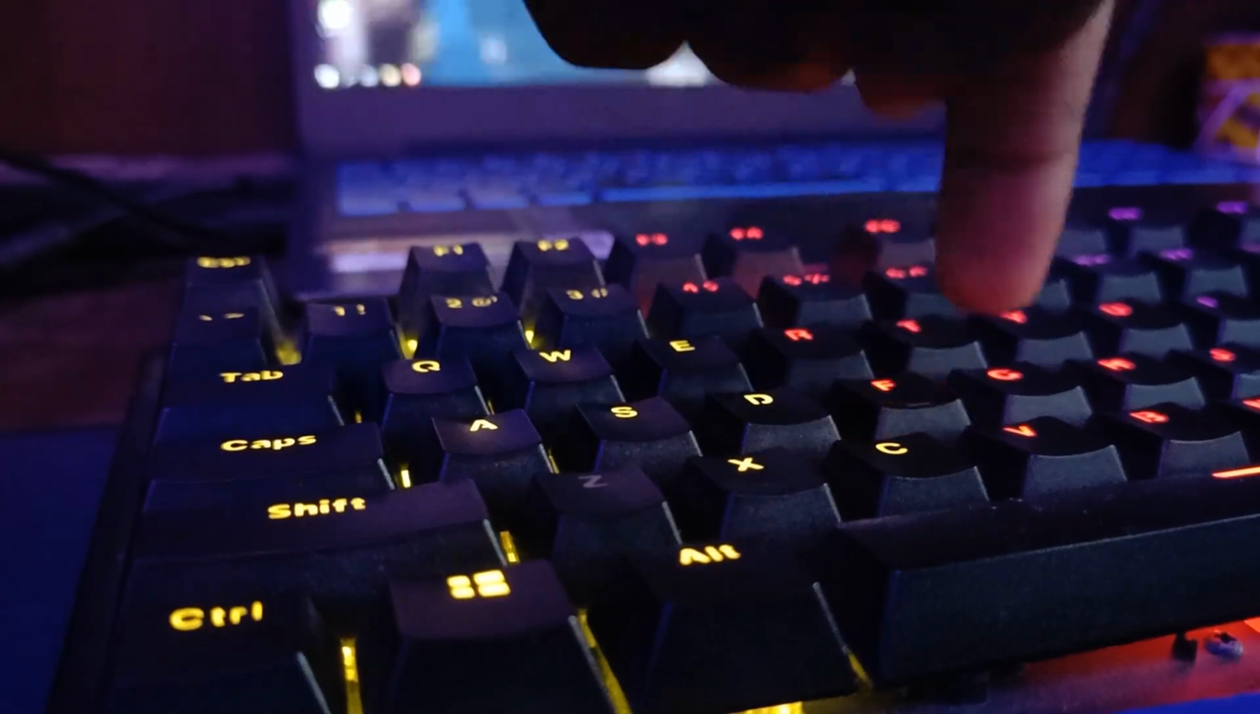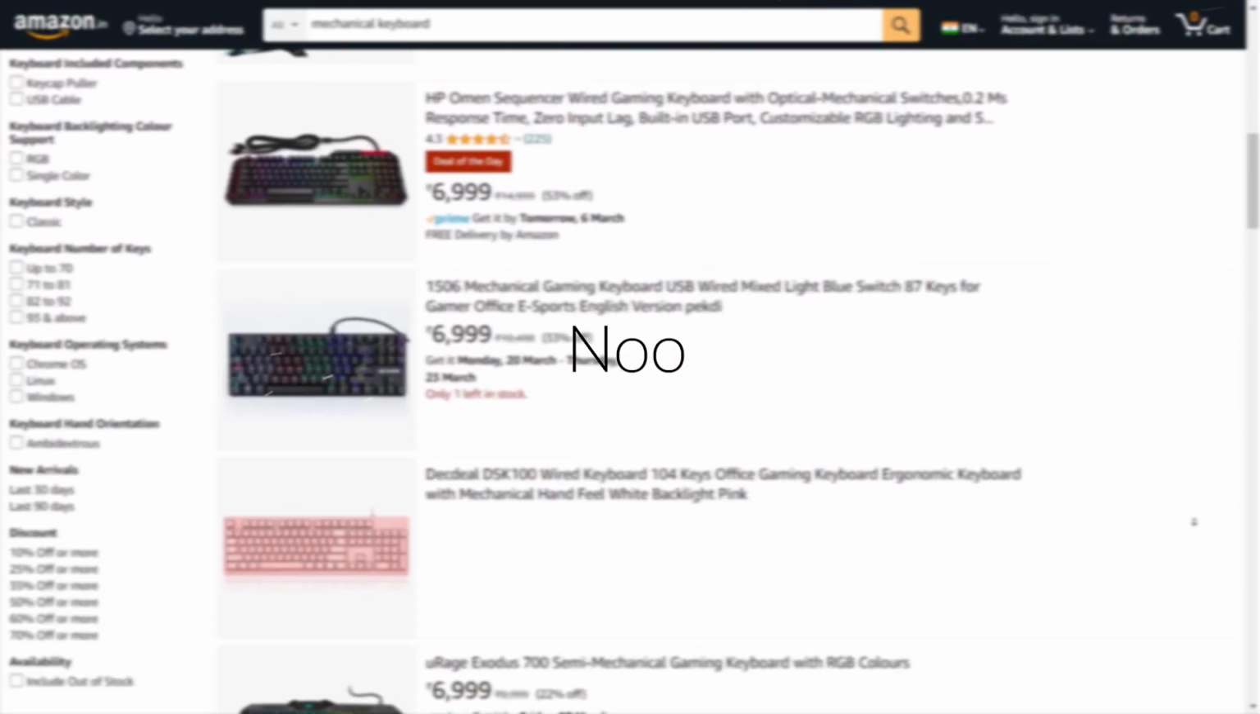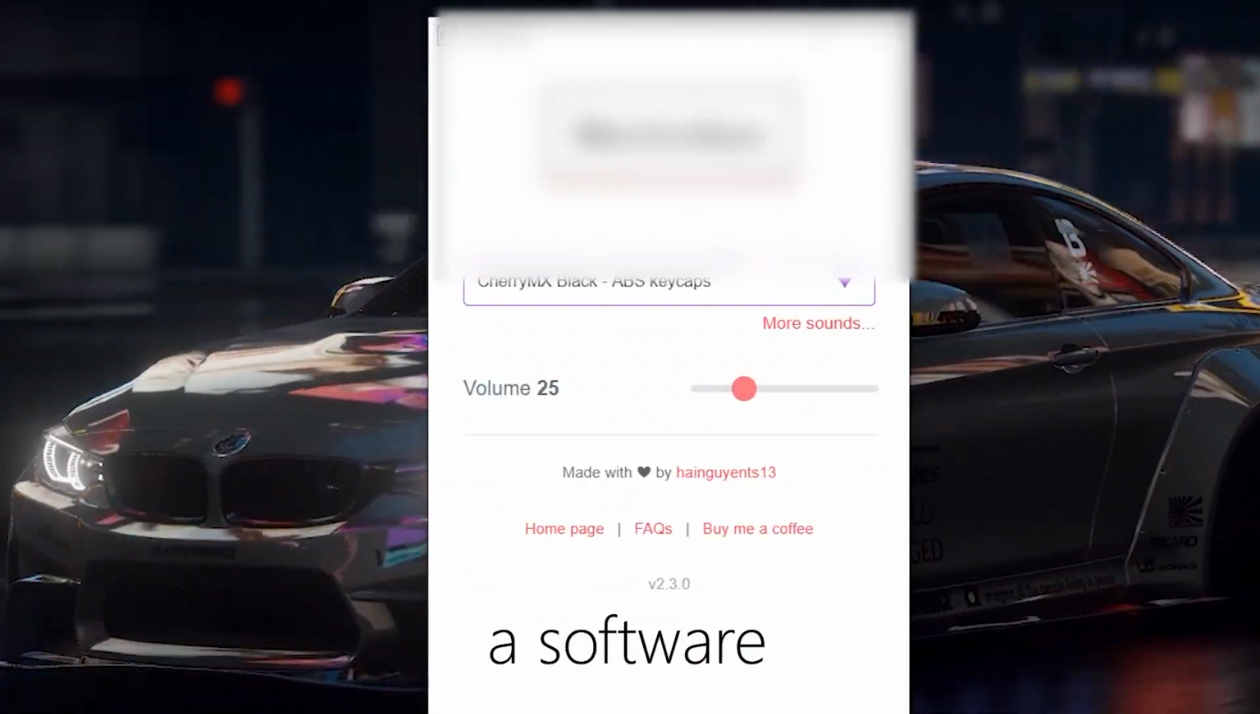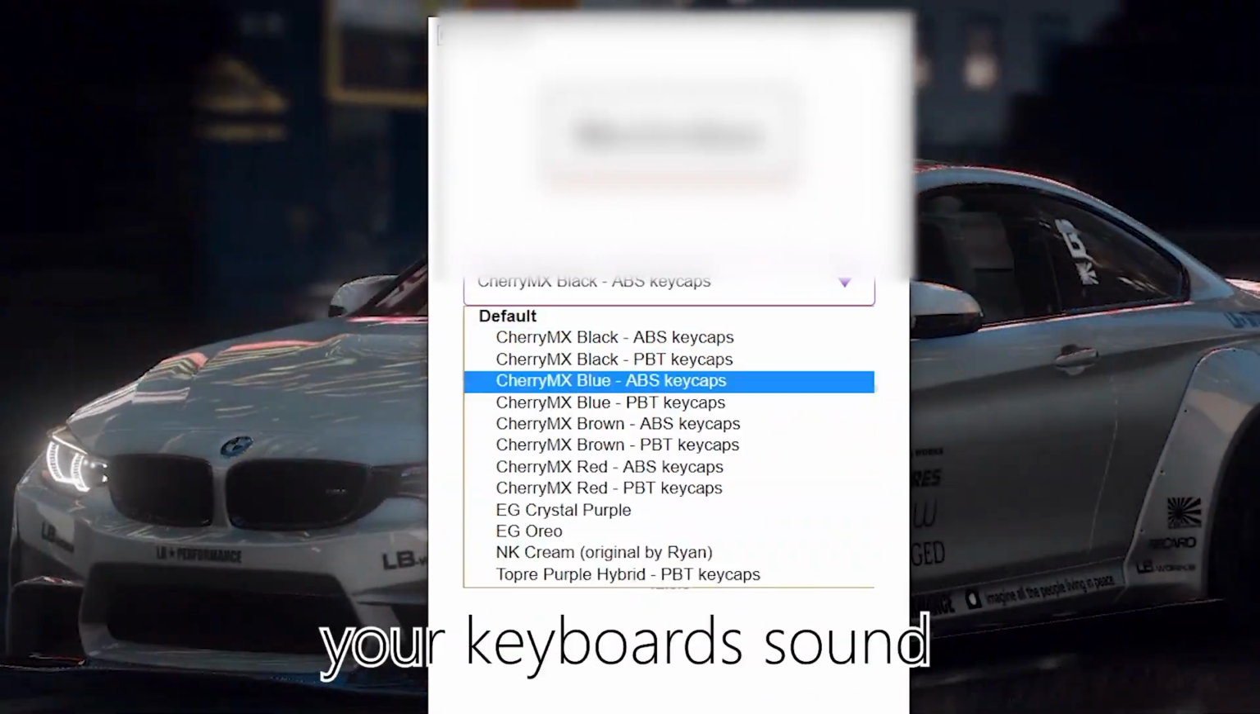This is what your regular keyboard sounds like. Boring, right? What if I said you can change it? No, not like this. We are going to install a software which will change your keyboard sound. So without wasting any time, let's get started.